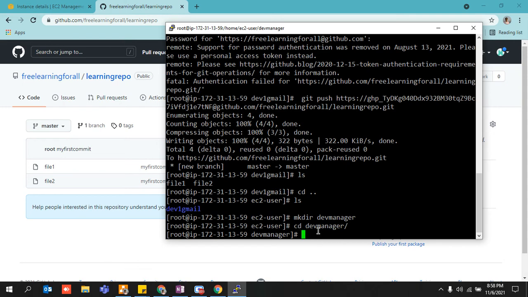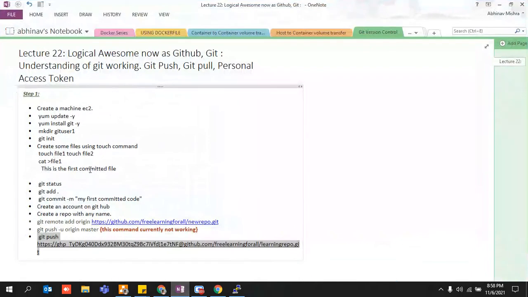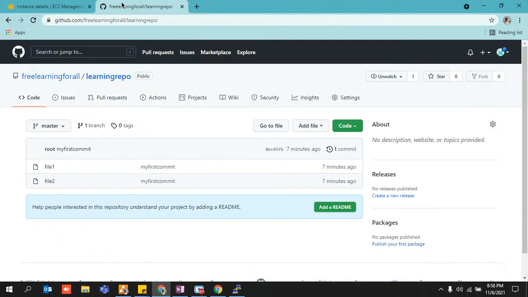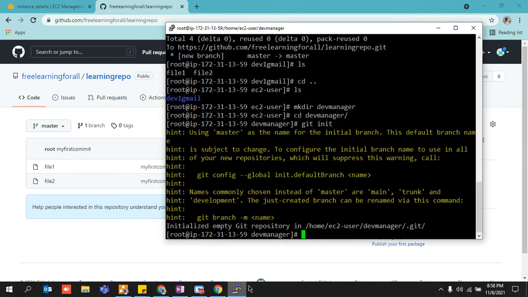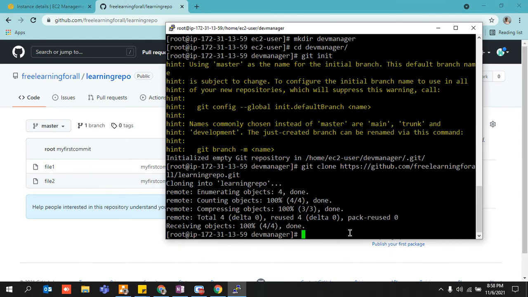So what I will do is first of all initialize my Git, the same steps which we did. And after that I just need to clone this particular repository. In order to clone it, click onto the code, click over here, it will show you copy, write the command git clone, paste the copied link with a right click, and it will start cloning over here, right?